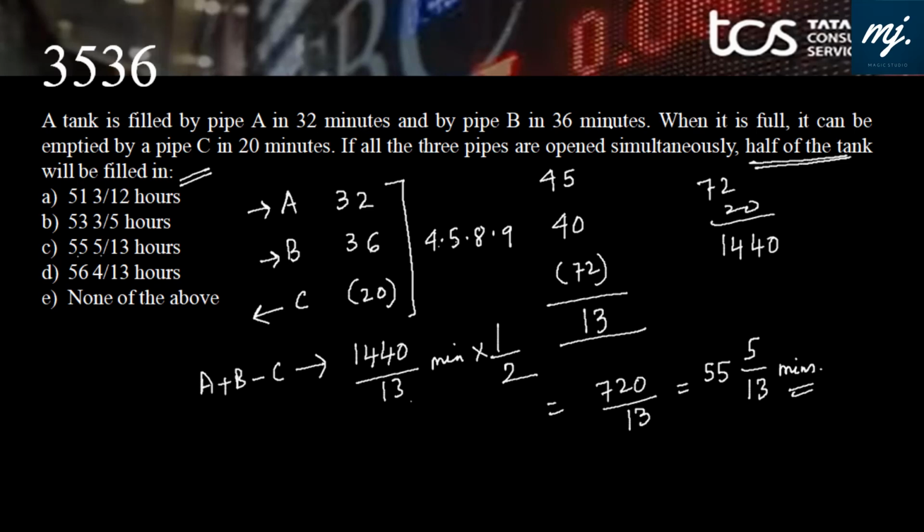Okay, but all these are given in minutes. So the answer should actually be none of the above. But I think that these units have been wrongly typed. Maybe if all those are minutes, then the answer is 55 and 5 by 13 minutes. Or if these all are hours, then the answer is 55 and 5 by 13 hours. If deliberately these things are given in minutes and this is in hours, then obviously we need to mark none of the above because the answer is 55 and 5 by 13 minutes.